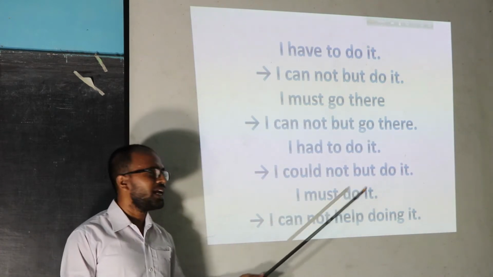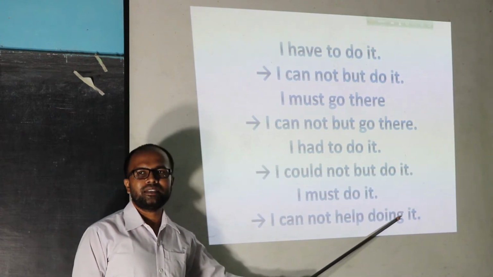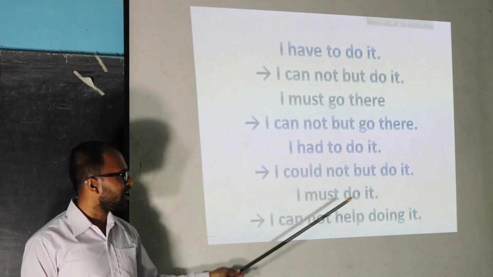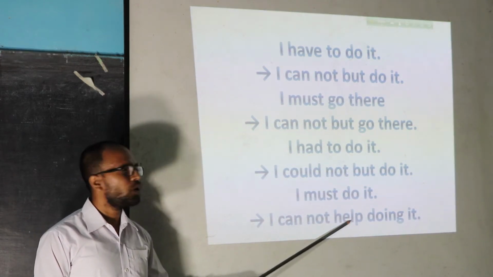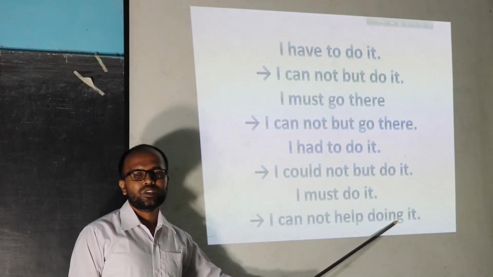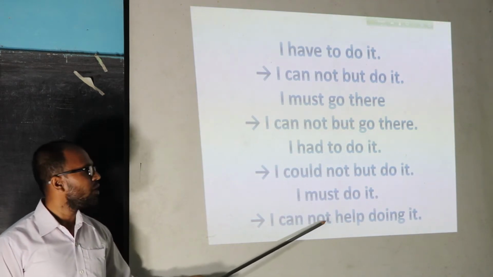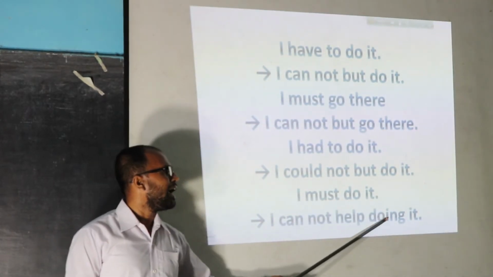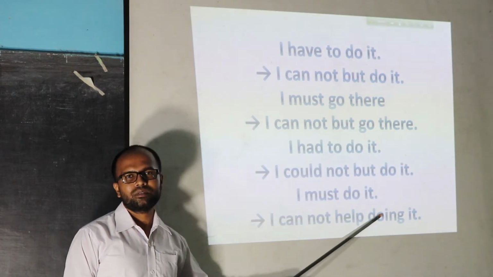We can write the answer: I cannot help doing it. The difference from the previous sentence is that here we used help, so after the verb we add ing. So we can learn from this sentence that if we use cannot help or could not help, then we add ing after the verb. Clear?